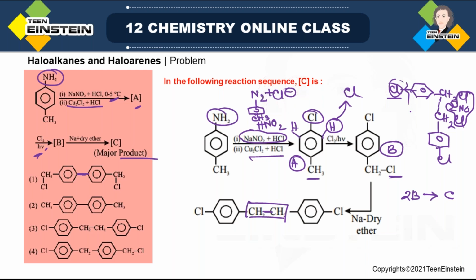There is some partial double bond character. So Wurtz reaction will occur only with the haloalkane, that is CH2Cl. So option 3 will be the correct option. This chlorine will remain intact, and this is Wurtz reaction.